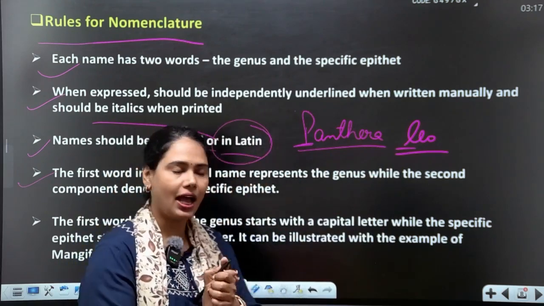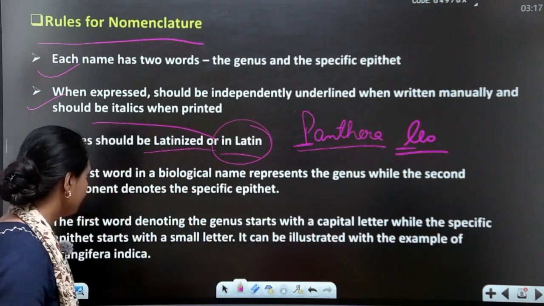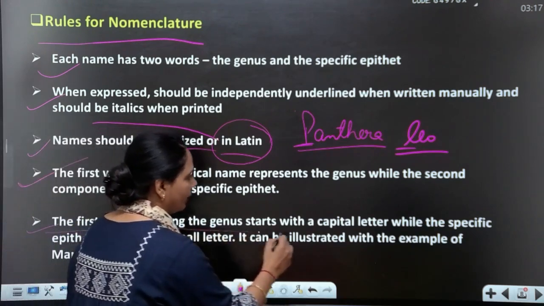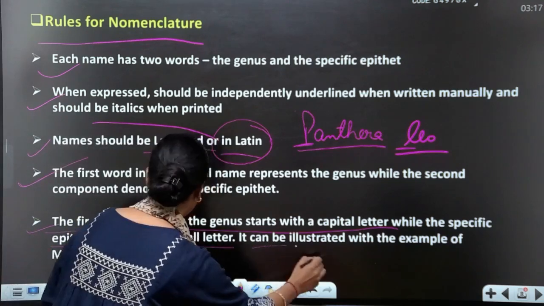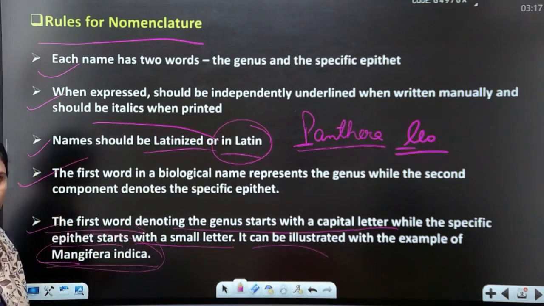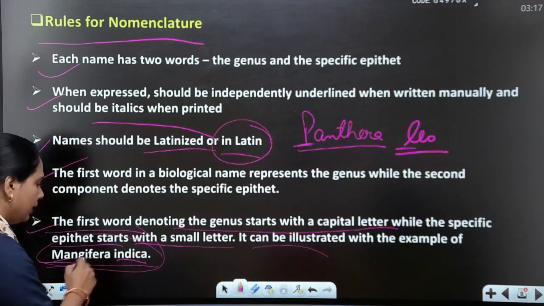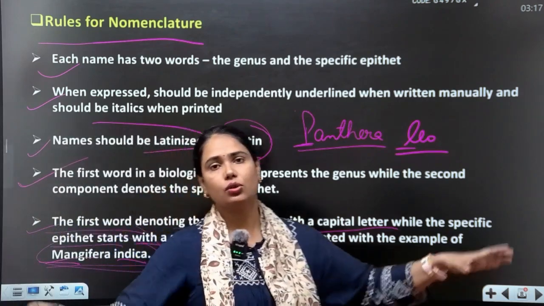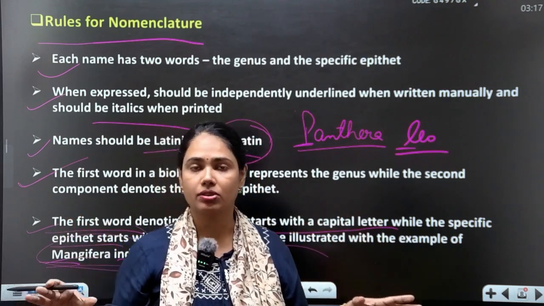So now my last rule. The first word denoting the genus in capital letter, specific epithet with small letter. All these examples, for example Mangifera indica. Here is the scientific name of a mango, M capital, i small, underlined or in printed italics. Okay, so all this rules belong to nomenclature, and we talk about very important topics here.